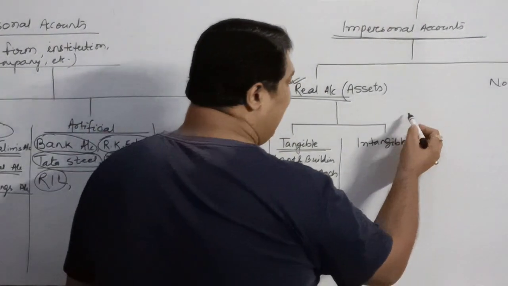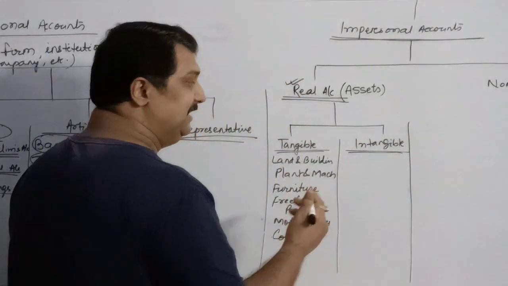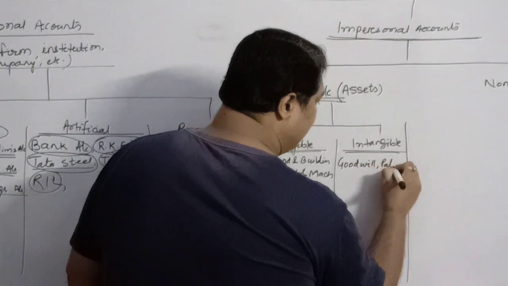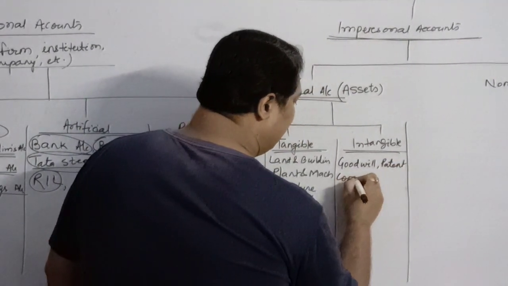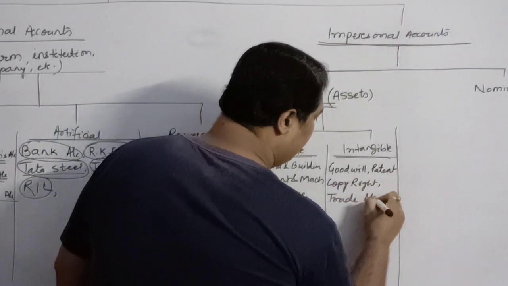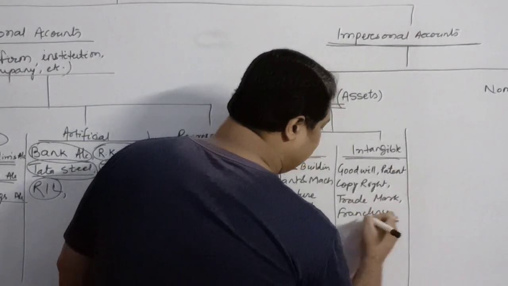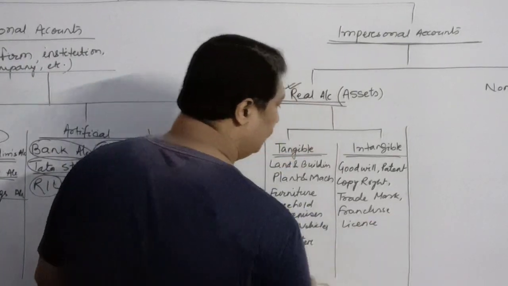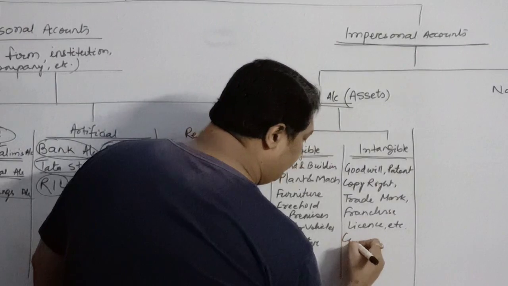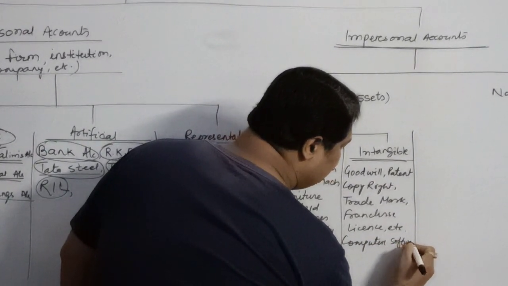Whereas intangible assets are those which do not have physical existence, like goodwill, patent, copyright, trademark, franchise, license. So these are referred to as intangible assets. Computer software. Now there can be a lot of examples.